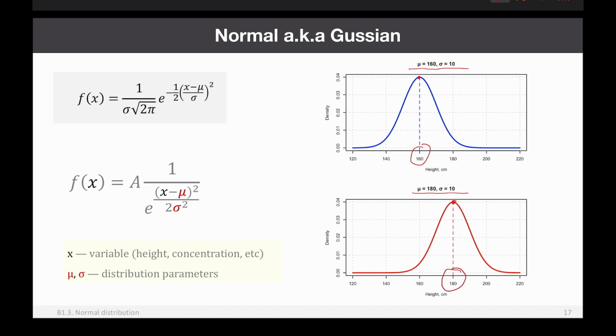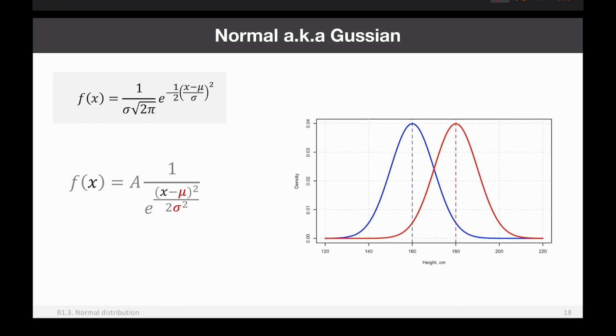So this shows you once again the meaning of mu. Mu is the value where you have the highest density, and it means it's the most expected value. So the values around mu, a small area around mu, are the most crowded. That's the meaning of density. So it's most dense. And then you can see these two distributions together. You can see again that the width and the shape are the same, everything is the same.